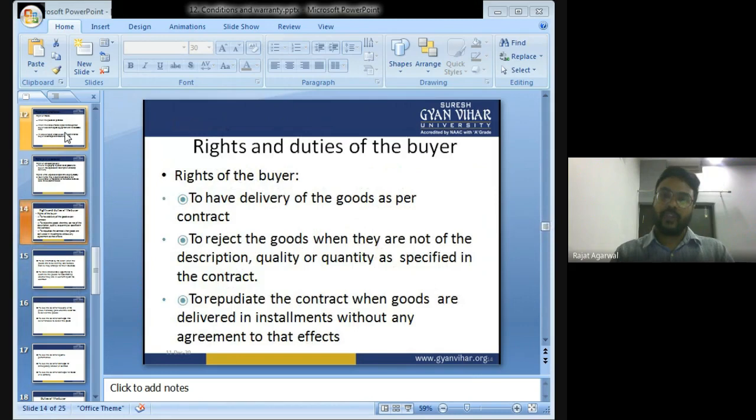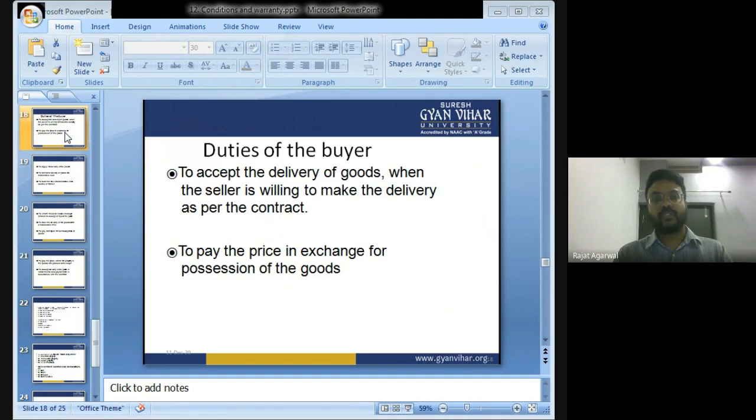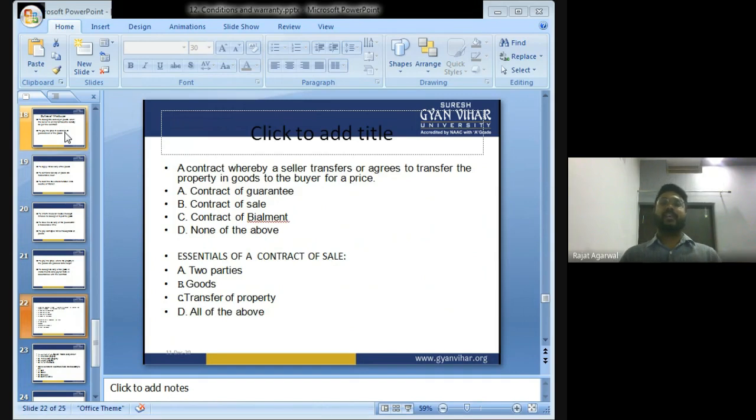Okay. Now, bachcho, we are going to study the rights and duties of the buyer, but we are going to discuss this topic in the next class. Today, we have discussed the contract of sale, that is the Sale of Goods Act 1930, condition and warranty, and the rights of an unpaid seller. In tomorrow's class, I am going to discuss with you the rights and duties of the buyer.